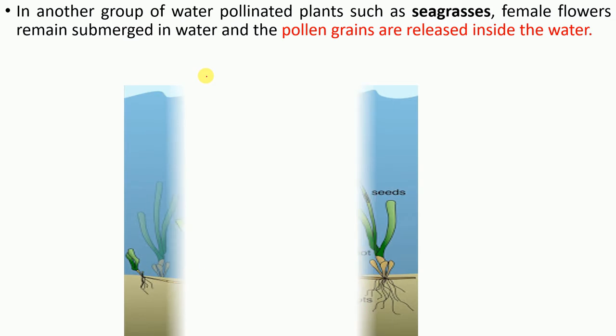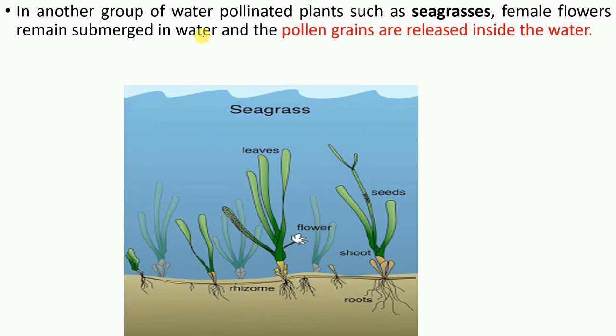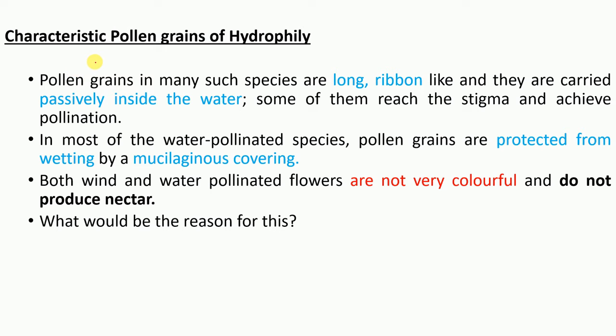Now in the case of sea grasses, you can see here the female portion is submerged underwater, and somehow pollen grains from the male flower will come and pollinate this flower. So again this pollination takes place through water, that's the reason it is hydrophily in sea grasses also. Now what would be the characteristics of pollen grains in hydrophily?